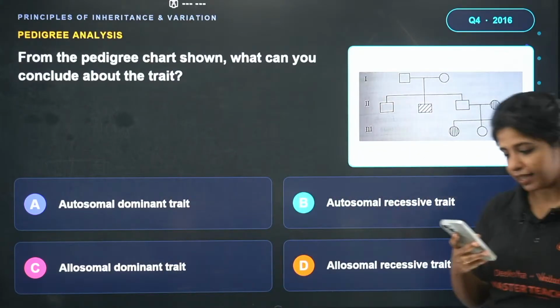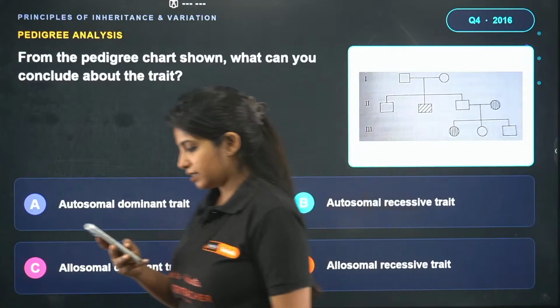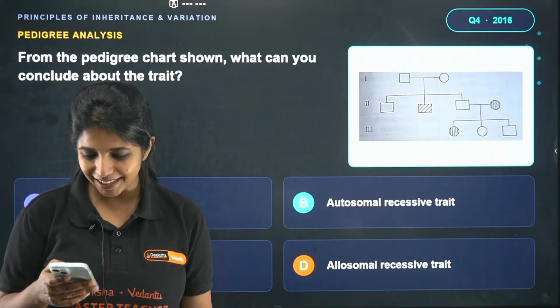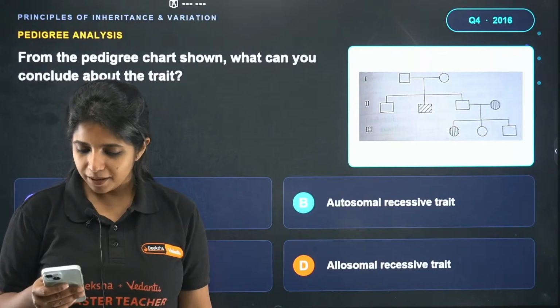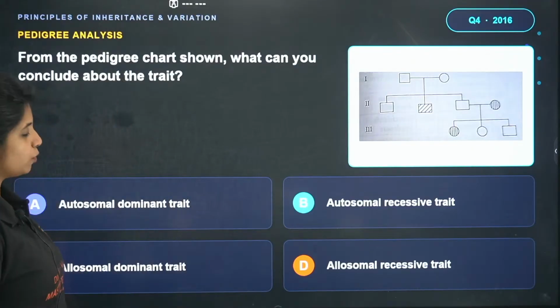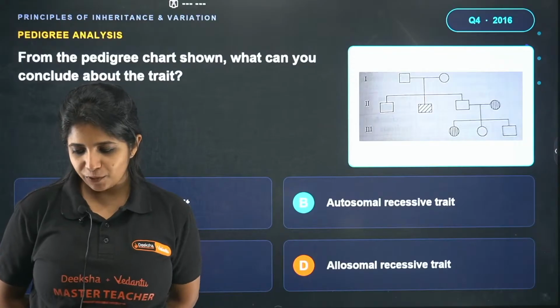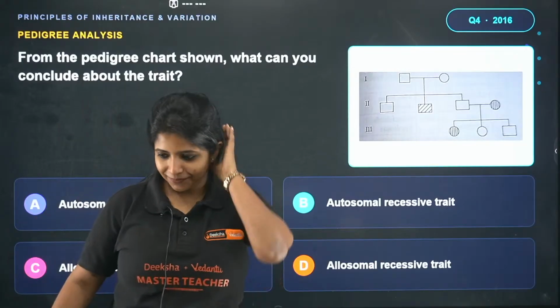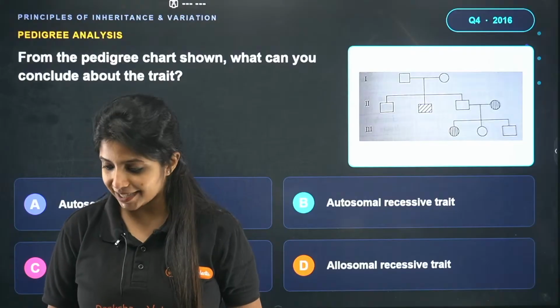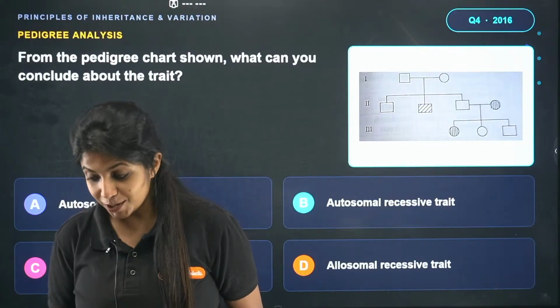And even if you give me wrong answers, it's okay, because my dear children, I'm here to help you with studies, right? I'll not judge you. Pavan says, is B the answer? Okay, let's check what is B. Autosomal recessive trait. Sania, waiting for your answer as well. What do you think? What is going to be the answer? You can guess also. Even if you do not know, you can guess. Sania says B is the answer.